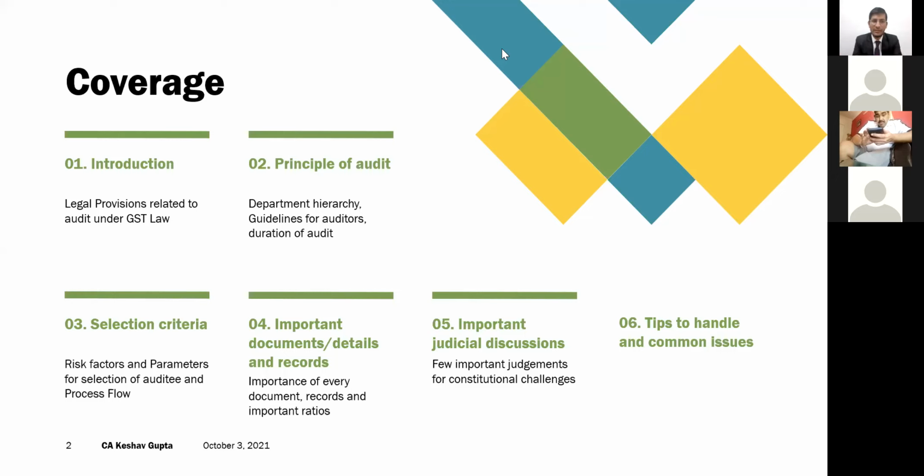So what are those risk factors? What are those parameters on the basis of which the auditee is selected for the purpose of audit? And what is the process flow? We are going to discuss that also. Now, the important documents and details that the assessee is supposed to maintain, because ultimately the audit is going to be at the compliance level, on your records and documents. So what is the importance of every document? What is the importance of your records? How does the department team first review things at their end, and then float them to the auditee? We are going to discuss all those things.